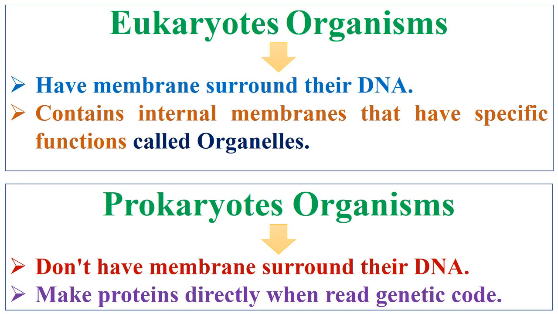Today, we are talking about the difference between prokaryotic and eukaryotic organisms. As we showed, eukaryotic organisms have membranes surrounding their DNA and contain internal membranes that have specific functions, called organelles. Meanwhile, prokaryotic organisms don't have membranes surrounding their DNA, so they make proteins directly when reading the genetic code.